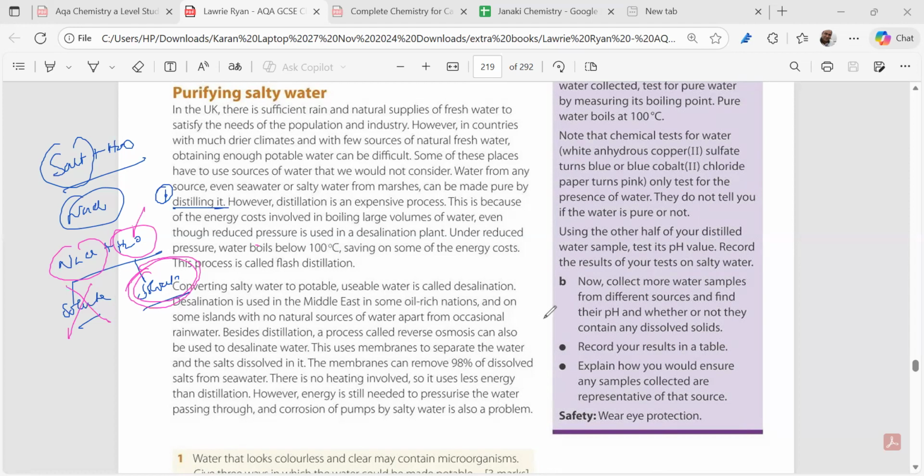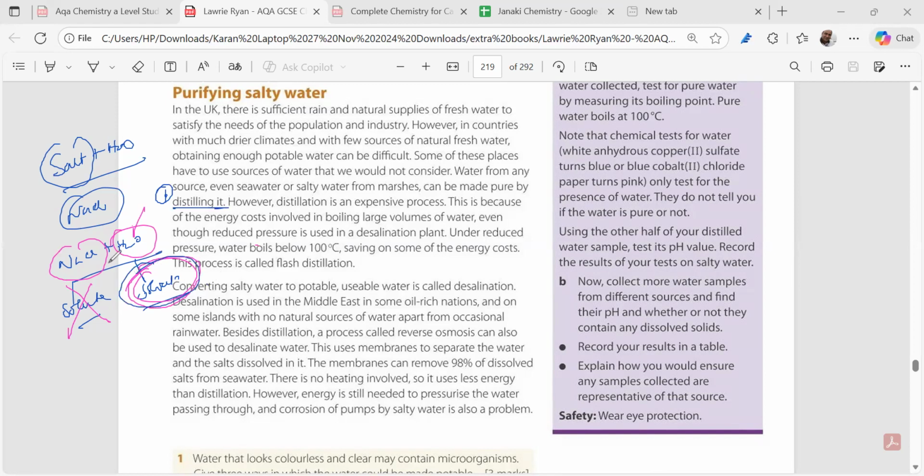What is desalination? Desalination is the process by which we are trying to convert salty water into usable water, right? Desalination is a broader picture. Reverse osmosis is also a desalination process we can take. Desalination is a larger term. Is it clear? If you want to take out the solvent from the solution, we do what?